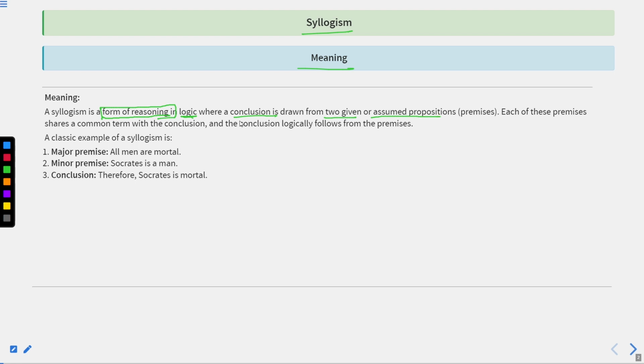Okay, so a syllogism is a what? It is a form of reasoning in logic where a conclusion is drawn from two given or assumed propositions. Each of these premises shares a common term with the conclusion. So do you remember when we were solving questions in our past videos?